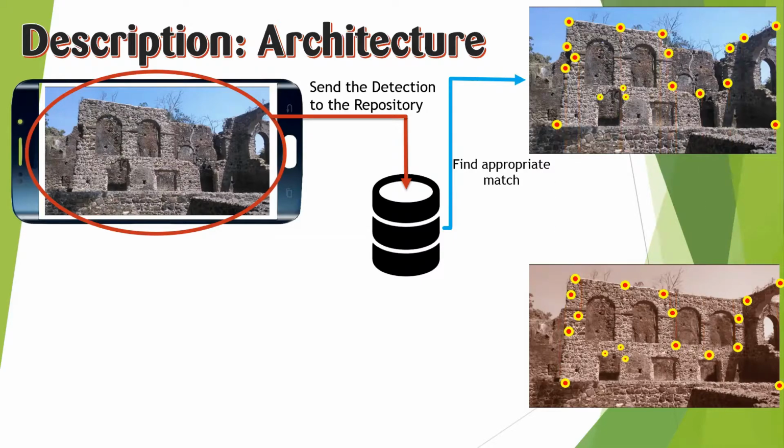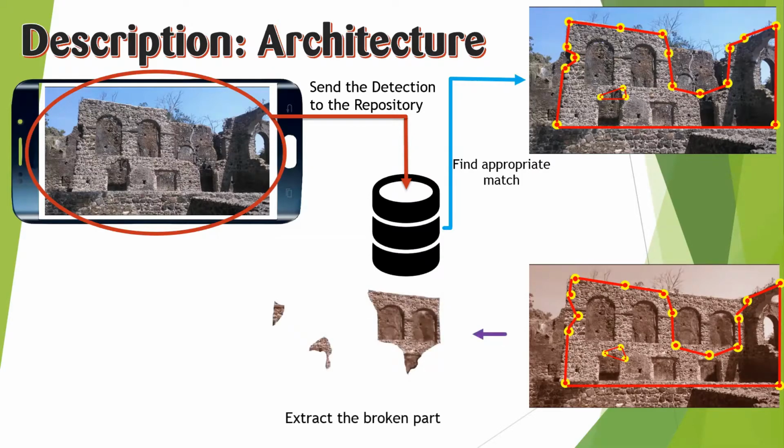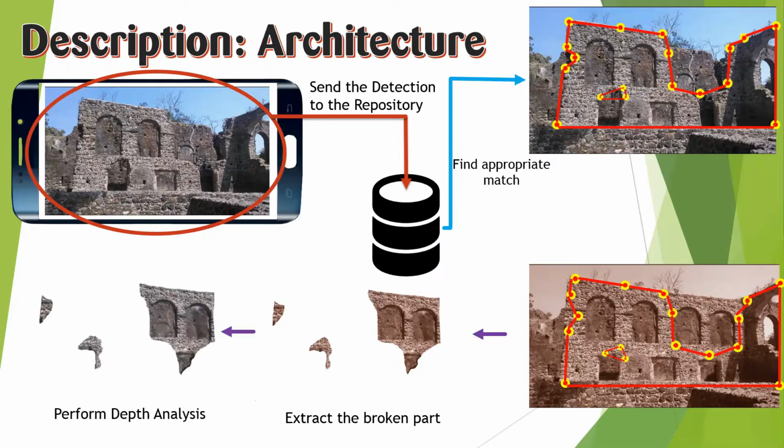Now, the second important part is to identify which parts are to be sent to complete the image. It will first run an algorithm that will detect all the broken parts in the input image. The same algorithm will be run on the backend side and the information will be propagated over here. Now, all the parts that need to be completed are extracted from the completed model present in the database. On this extracted part, a depth sensing algorithm will be run, and this will regenerate the structures and give their original color back to them.